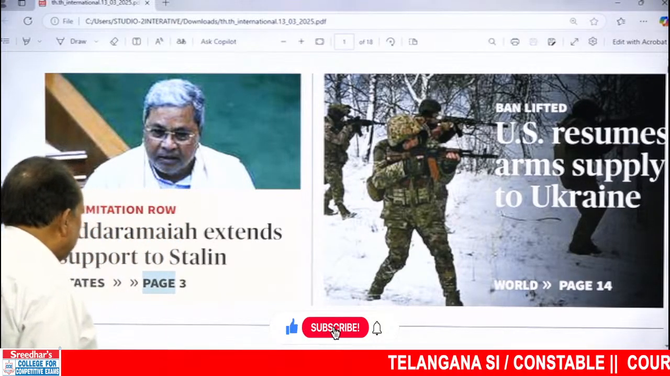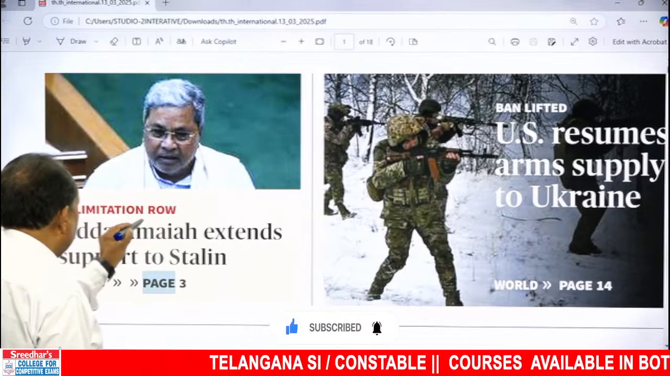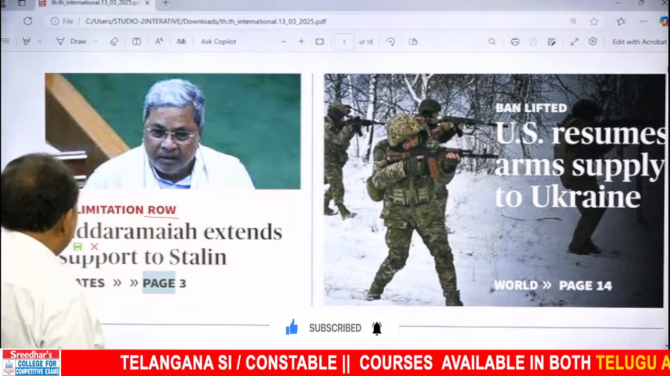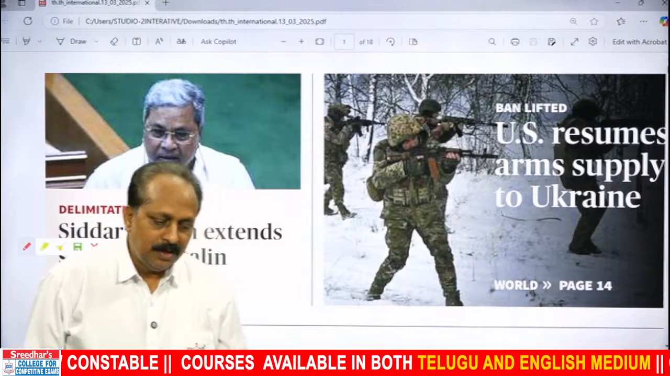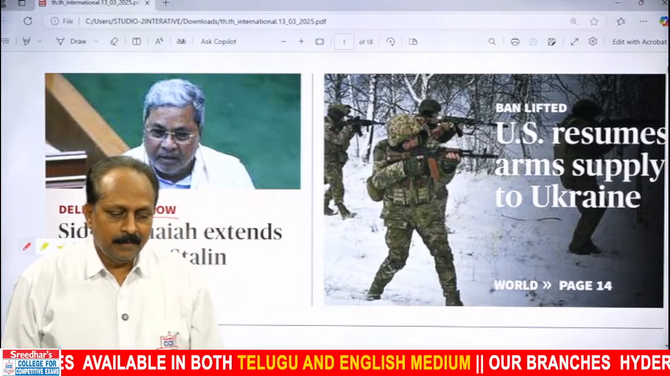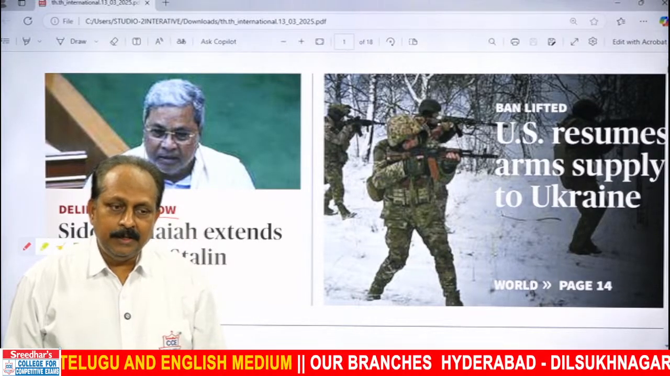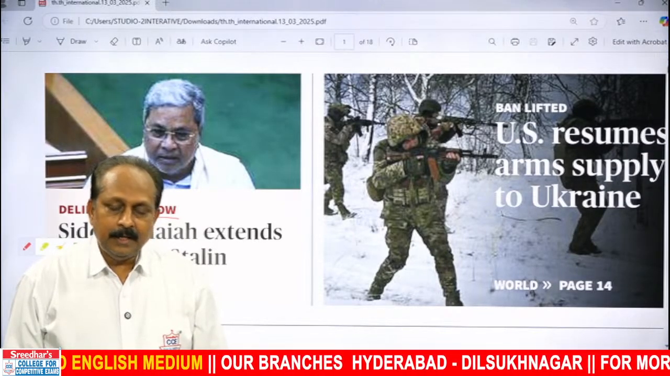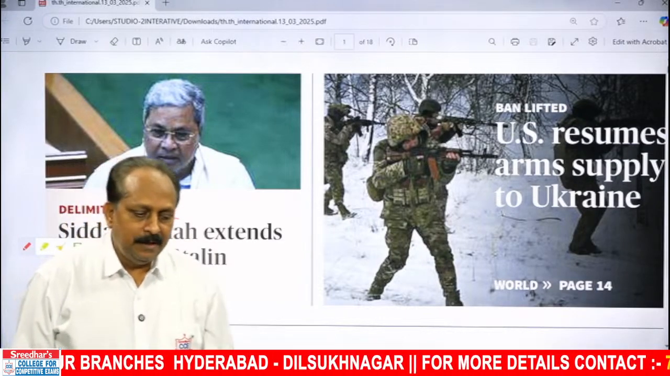What is the first one? Delimitation row. Siddaramaiah extends support to Stalin. You all know, two or three issues from Tamil Nadu have been in the limelight. One goes with delimitation, the other goes with the language issue. And here there's one word you have to focus on because it's a word with multiple meanings.